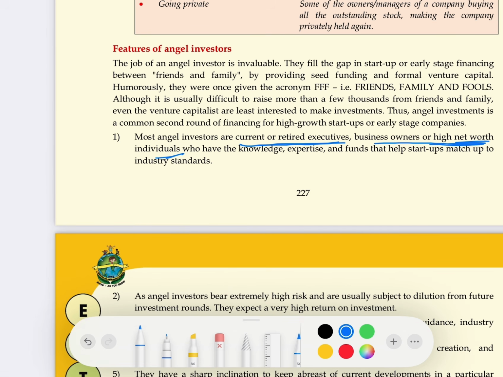They are the ones who have expertise, knowledge and funds through which they can help new startups match the industry standard. So the first feature is they are retired or current affluent individuals with large amounts of money, knowledge and expertise which they provide to startups to meet the industry standards.